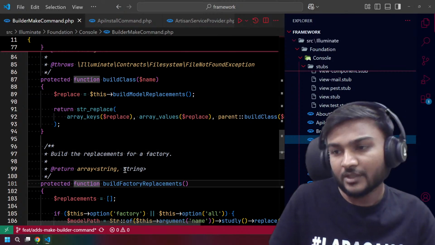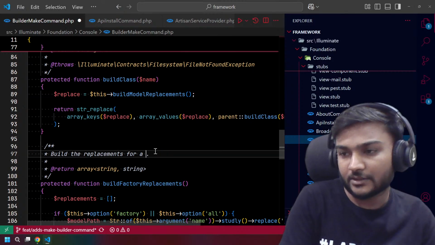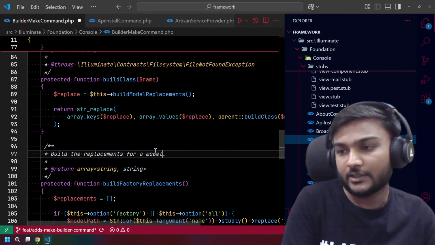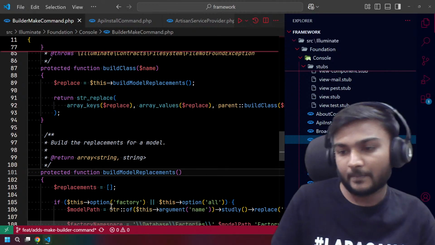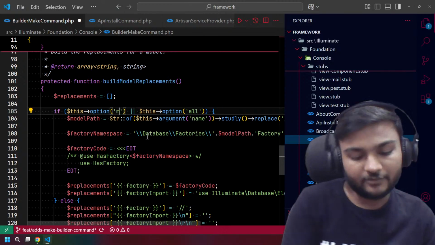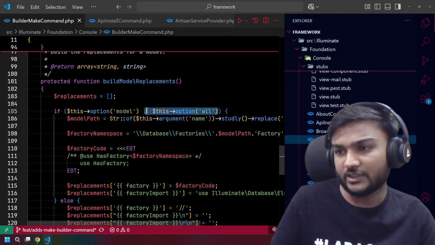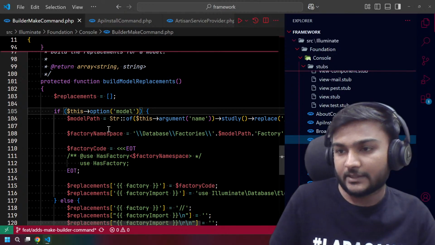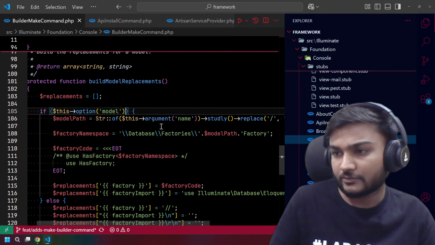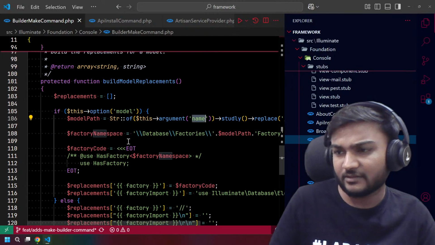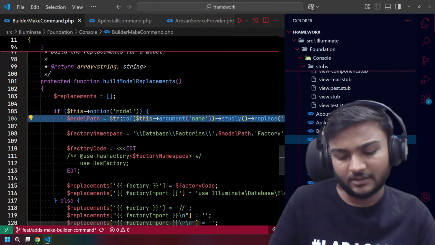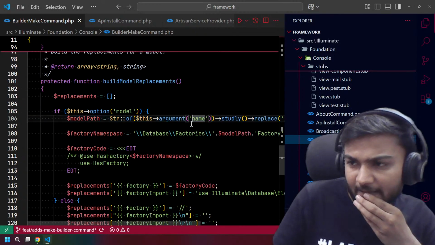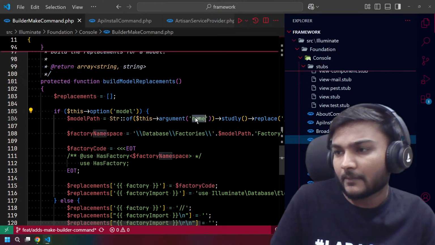Yeah. So not a factory. We will need a model here, right? And we'll need a model here too. Then we can check if model is there. Don't need to check for the all, right? So this is what we are doing. This is also fine by the name. But we are getting the model path, but we don't need the model part here. Maybe let's do it like this.